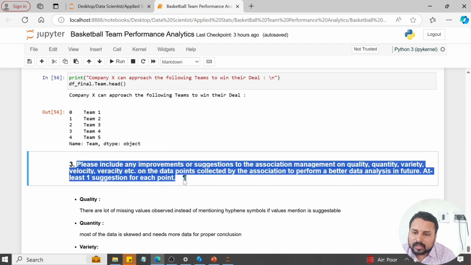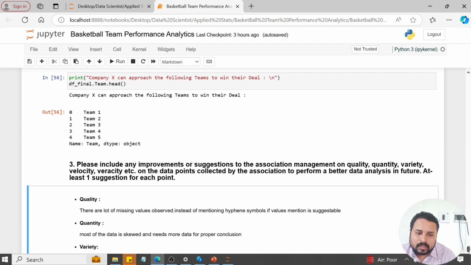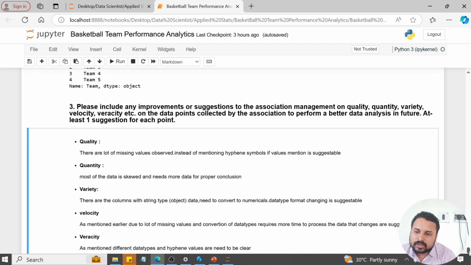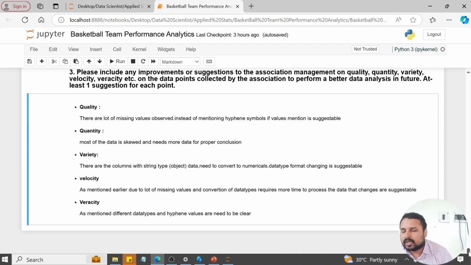Then finally, the implementation suggestions. As we see, there are quality issues, quantity issues, variety and veracity issues. Quality-wise, we removed one column, because team 61 has no information. Quantity-wise, we have only a small number of teams and little data, so there is nothing to do there. If we had more data, we could do further analysis and pick the best teams. Variety of the data: you see the data types are object types, but we need integers, so we need to convert them. So the data type is not so good.